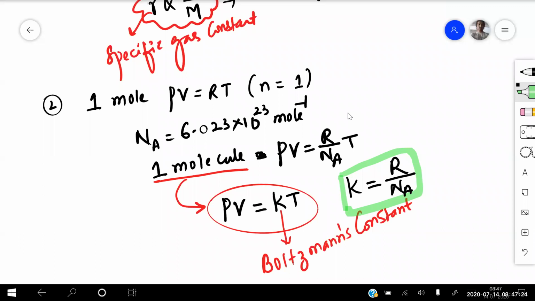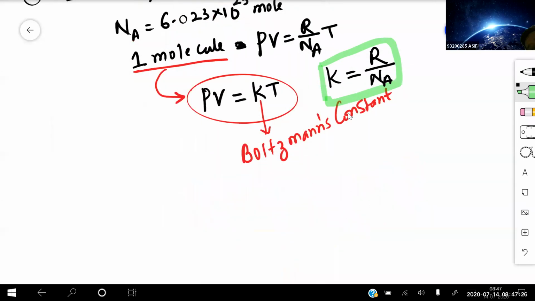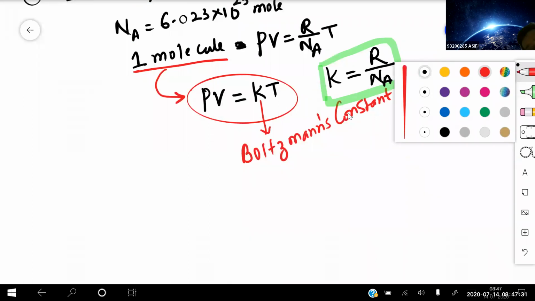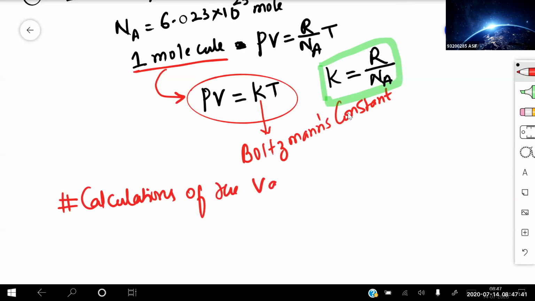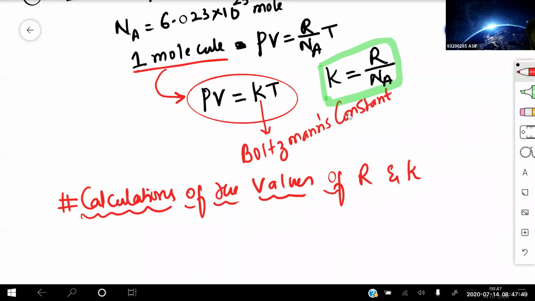So let us go for the calculations of the values of capital R and Boltzmann's constant. So what are the constant values?